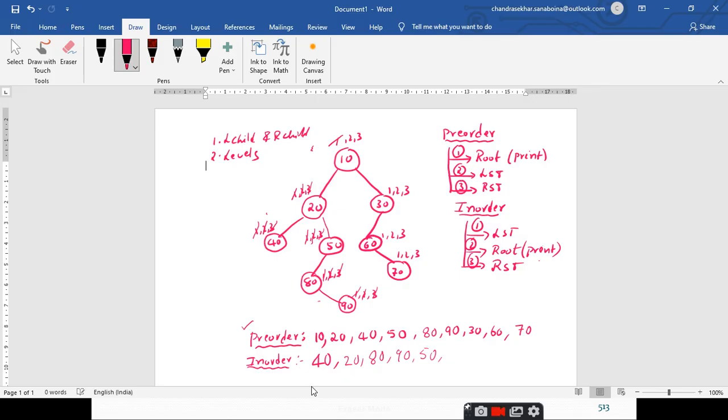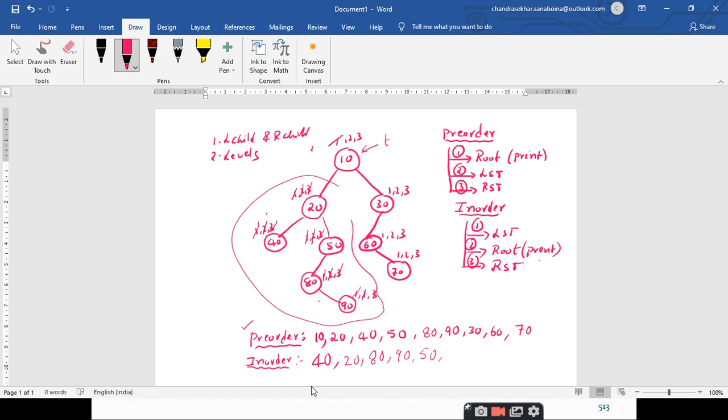Once you are done with all three steps, move the pointer to the parent of 50, which is 20. Here T is pointing to 20 and it is completed with all three steps. So you move the pointer to its parent. Backtracking, we call it backtracking. Right? So T is pointing to root node 10, and 10 is completed with the first step. That means the left subtree is completely processed.